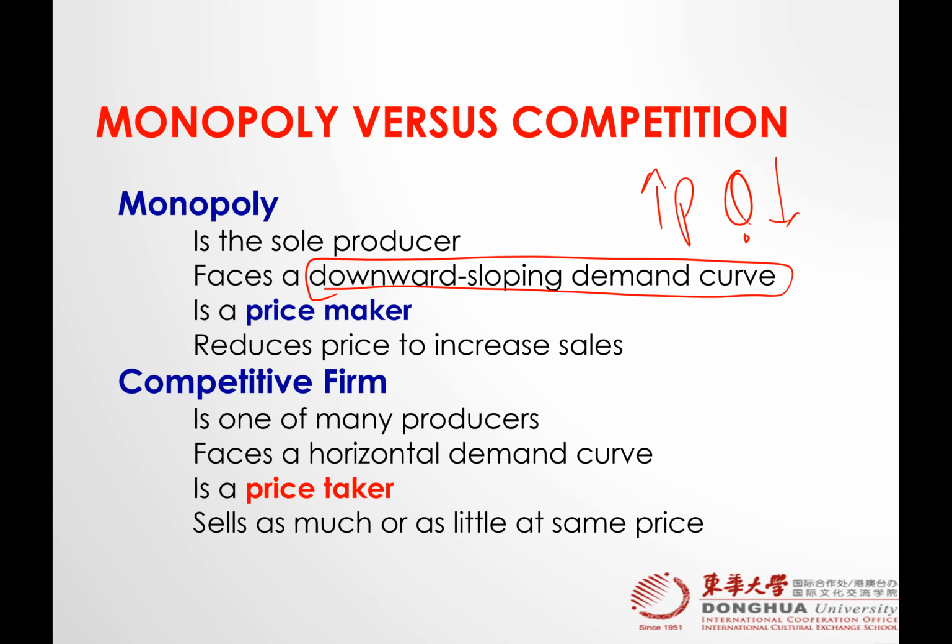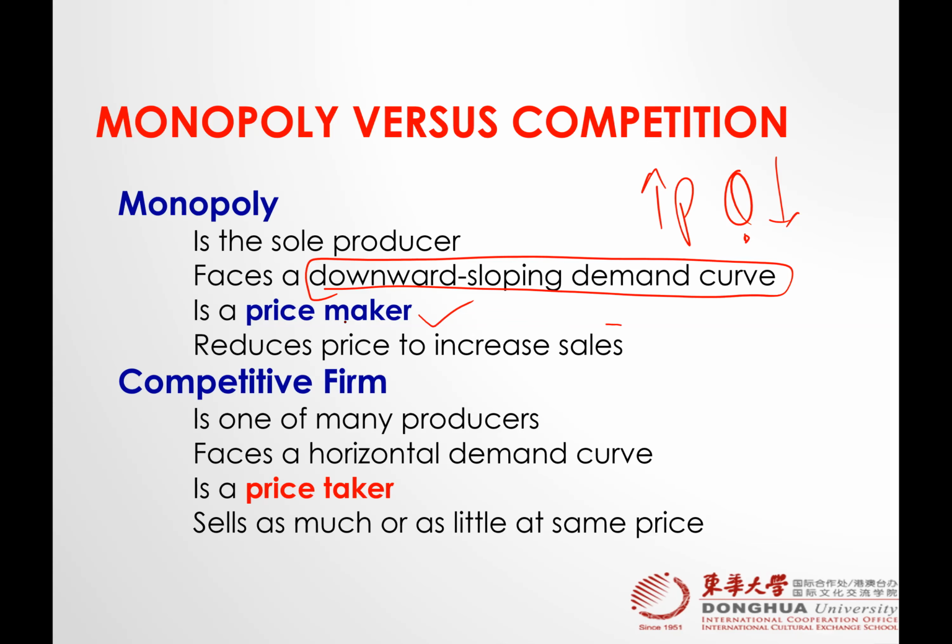We discussed that the monopoly faces the law of demand. So the law of demand says the price increases, quantity decreases. In that case, its demand curve is not horizontal, its demand curve is sloping downward. So monopoly is the price maker because there is only one supplier and he can control the price.